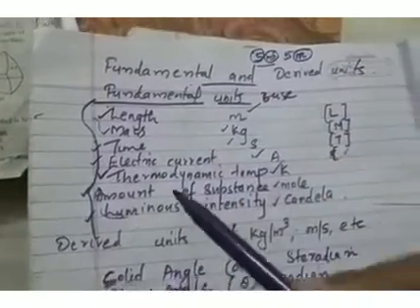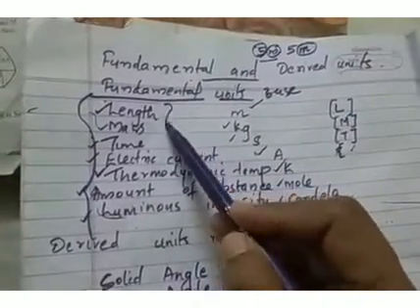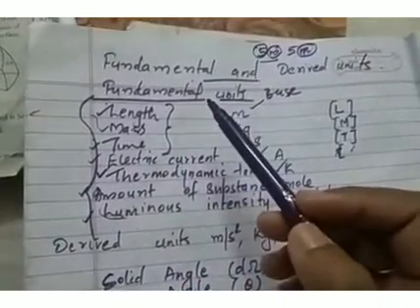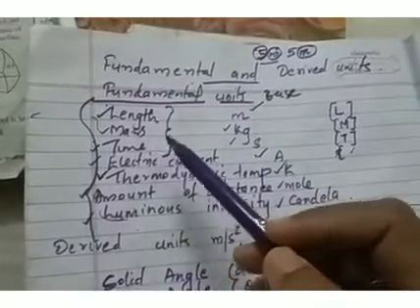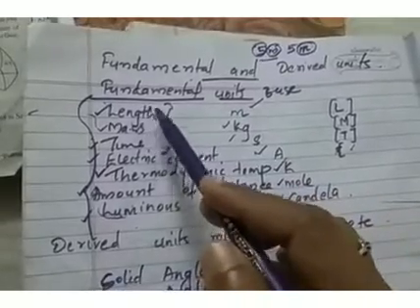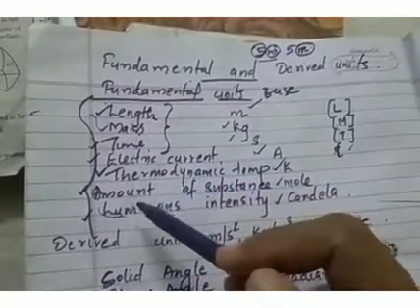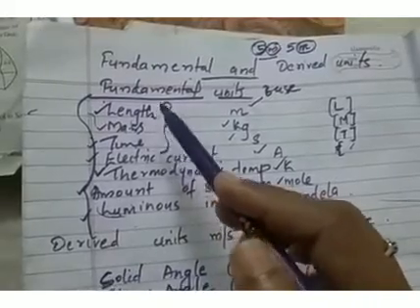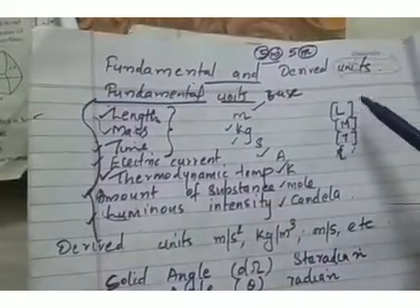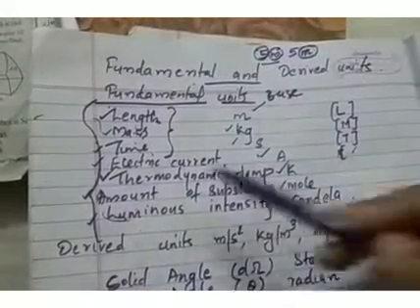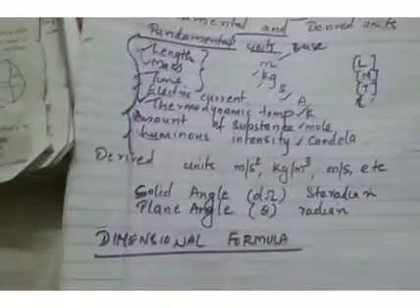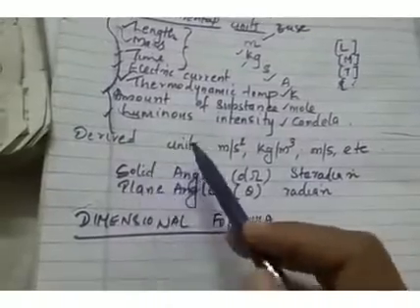Okay, then it is very important to know the dimensions of the first 3 quantities, mass, length and time, because the dimensions of most of the physical quantities can be expressed in terms of dimensions of length, mass and time. So it is very important to know the dimensions of length, mass and time. So the dimension of length is capital L, mass is M, time is T within the square brackets. Okay, and after fundamental units we need to study about derived units.